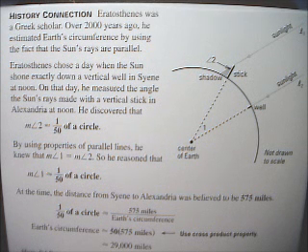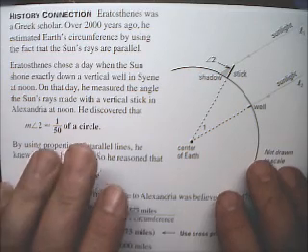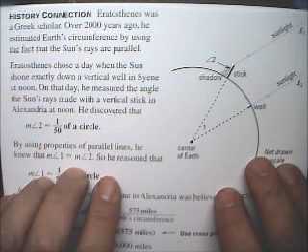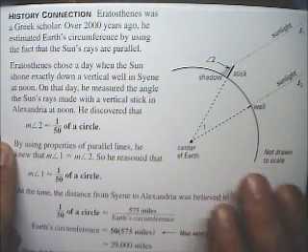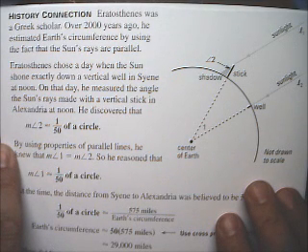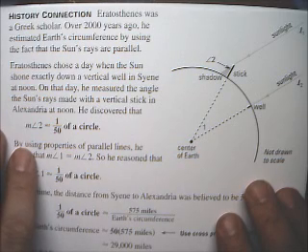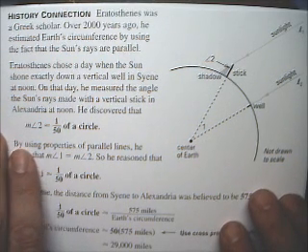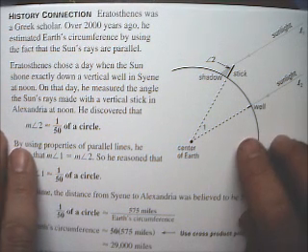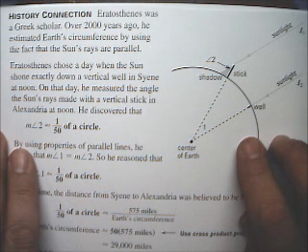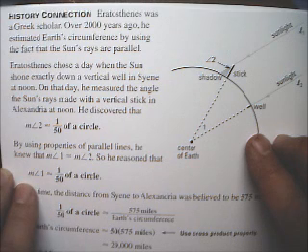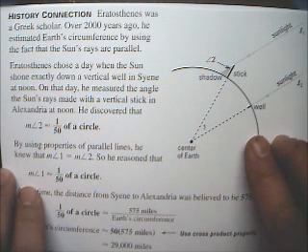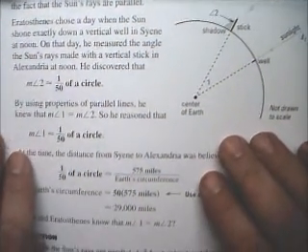Hello, this is perpendicular and parallel lines and transversals, example 5. And example 5 describes Eratosthenes' famous experiment and calculation to figure out the diameter, the circumference of the Earth is what he figured out. And the explanation here is very nice, and